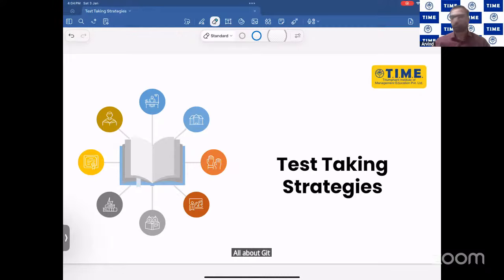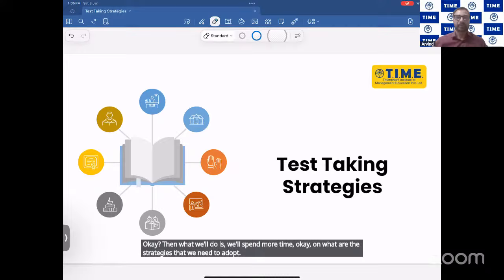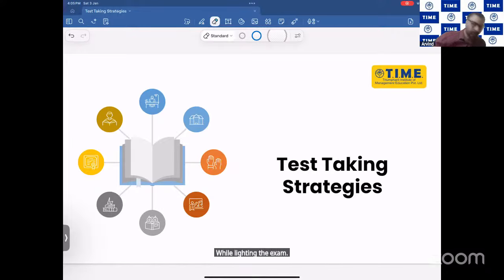Maybe 5-10 minutes, just to complete the presentation, we'll take those couple of slides. Then we will spend more time on the strategies that we need to adopt while writing the exam. So this is what we are going to focus on in today's session.